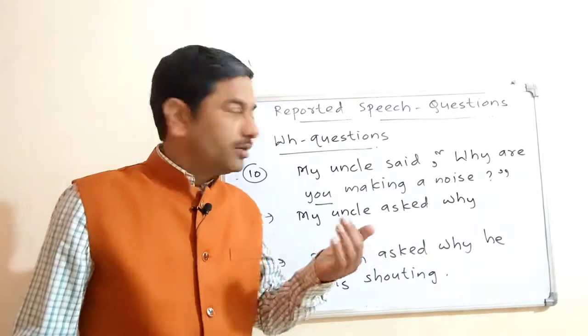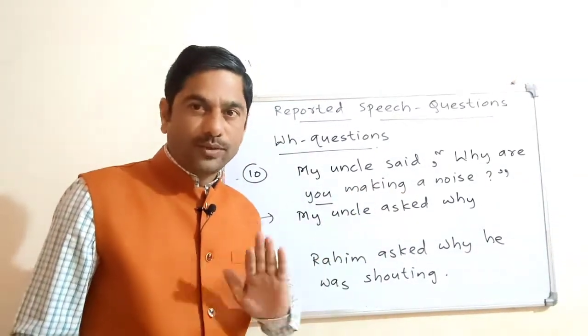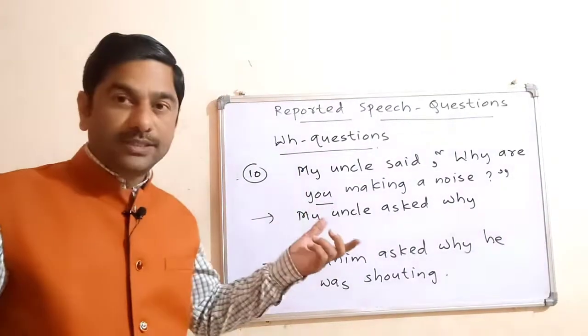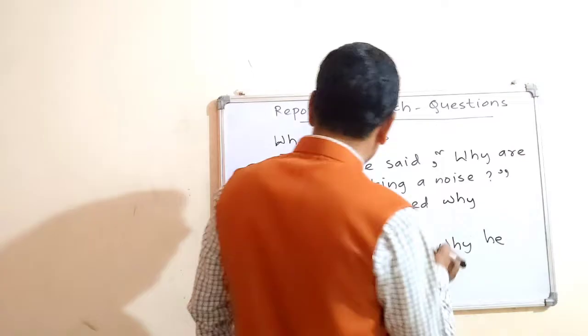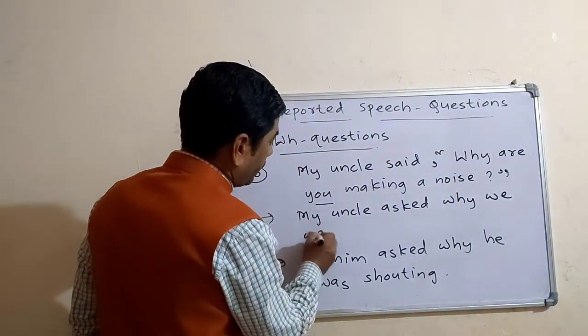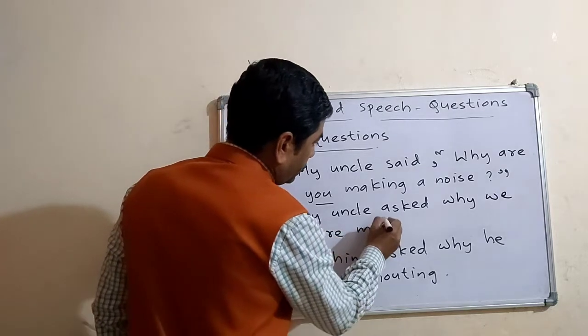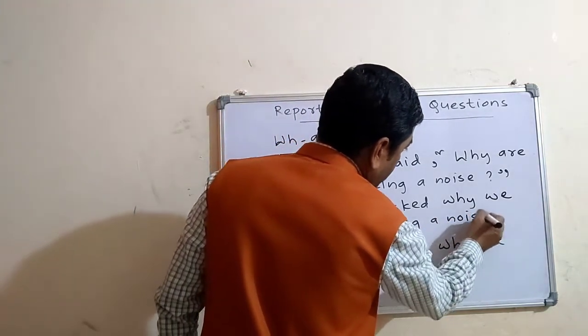My uncle said to us. You can assume that because noise is there. My uncle asked why we were making noise. So this will be the answer.